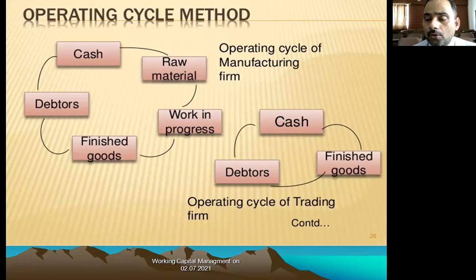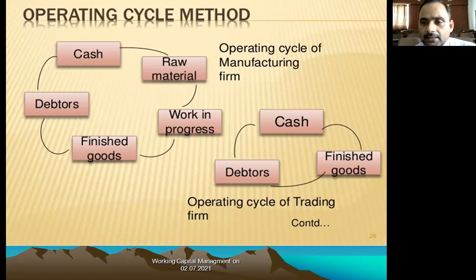The problem is when we sell the product on credit. Here we get problems in receiving the cash. As we sell our goods on credit, one account will be opened, known as debtor accounts. After some time this debtor will convert into cash. So this cycle rotates in manufacturing. This is the cycle I have represented, and we can say that is the operating cycle for manufacturing.